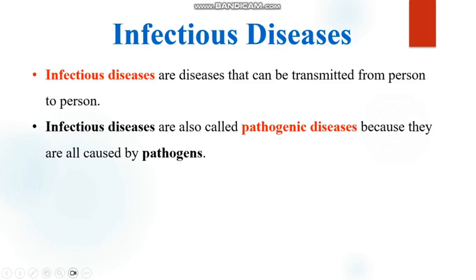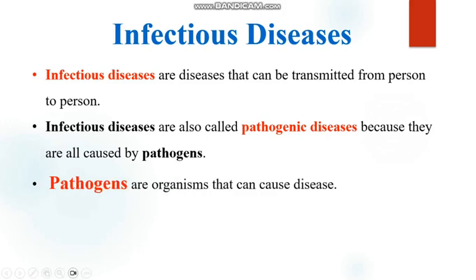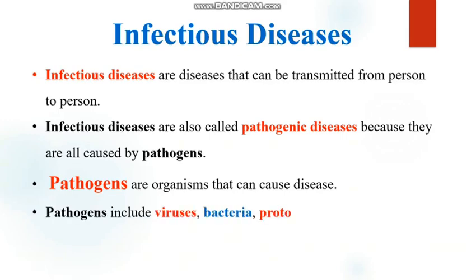So the reason why they are called pathogenic diseases is because they are all caused by pathogens. So here we need to understand what a pathogen is. Pathogens are just organisms that can cause a disease. So organisms that can cause a disease are called pathogens. And examples of pathogens: we have viruses, bacteria, protozoa, fungi, and we also have worms. All these are called pathogens, meaning that they are able to cause a disease. So we are done looking at infectious diseases.